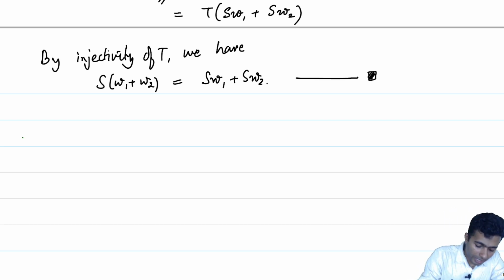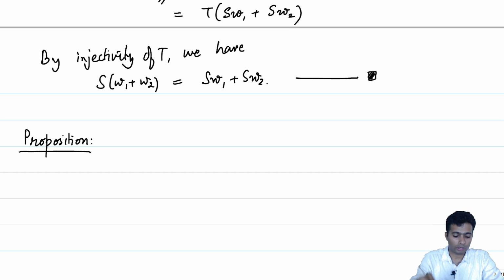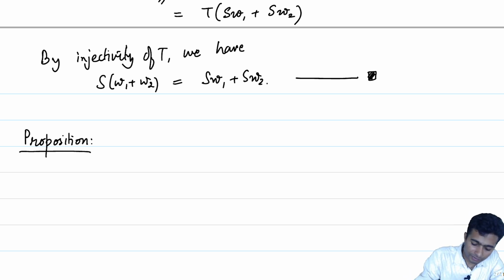Let me show that by the following proposition. We will show that two vector spaces are isomorphic, or there exists an invertible linear transformation from a vector space V to W, if and only if they have the same dimension.